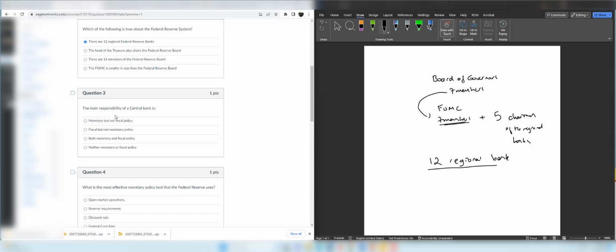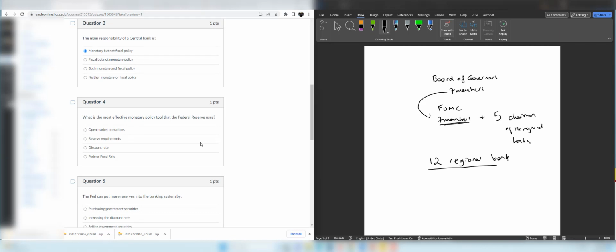Question 3. The main responsibility of a central bank is just monetary policy. Fiscal policy is not related to the central bank. Question 4. What is the most effective monetary policy tool that the Federal Reserve uses? The Federal Reserve is always targeting the federal funds rate.